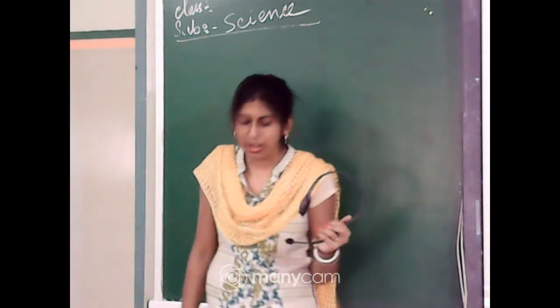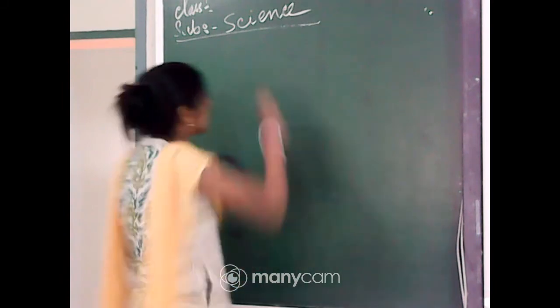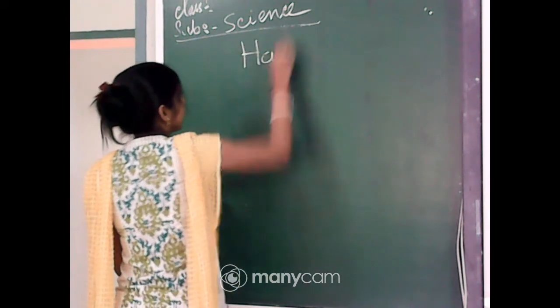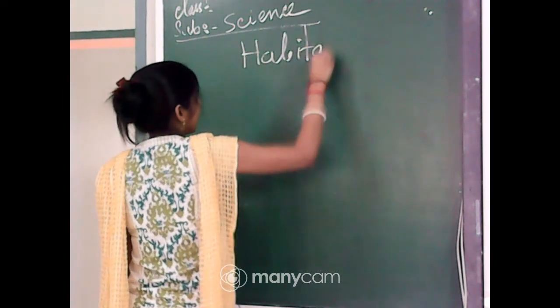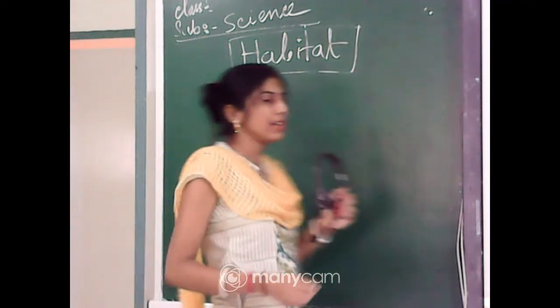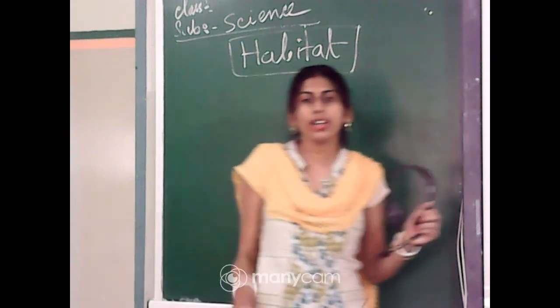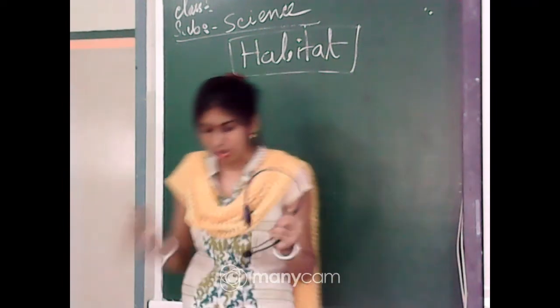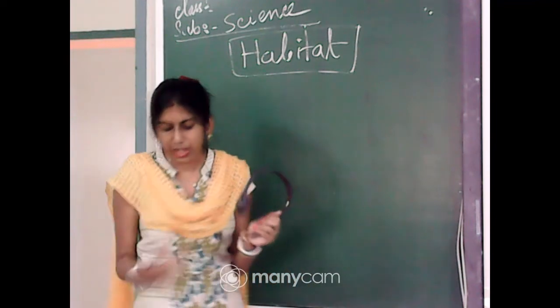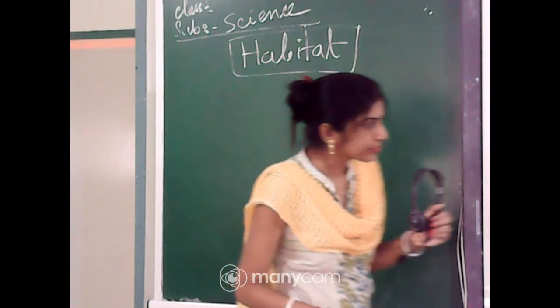So today I will continue with the different types of habitat. Do you remember what habitat is? Habitat is the place where an organism lives, grows and reproduces, flourishes. The surroundings where the organism lives is called habitat, right?